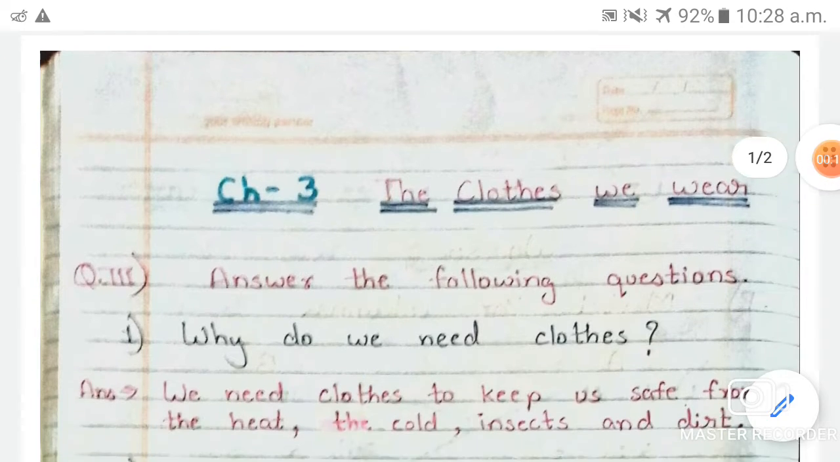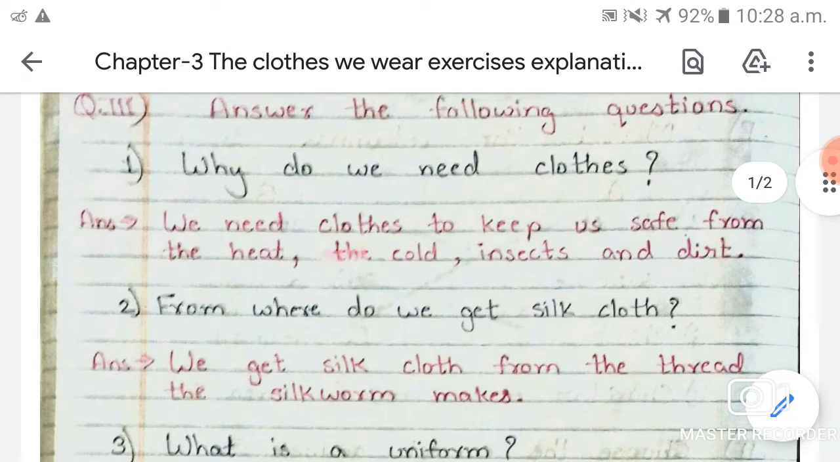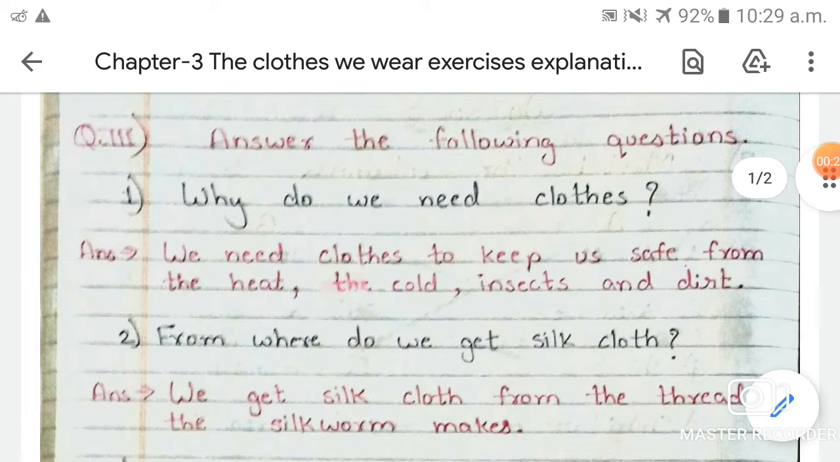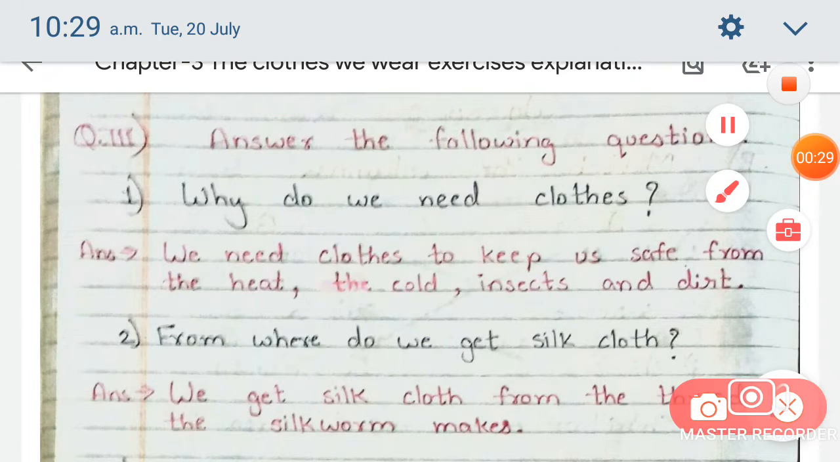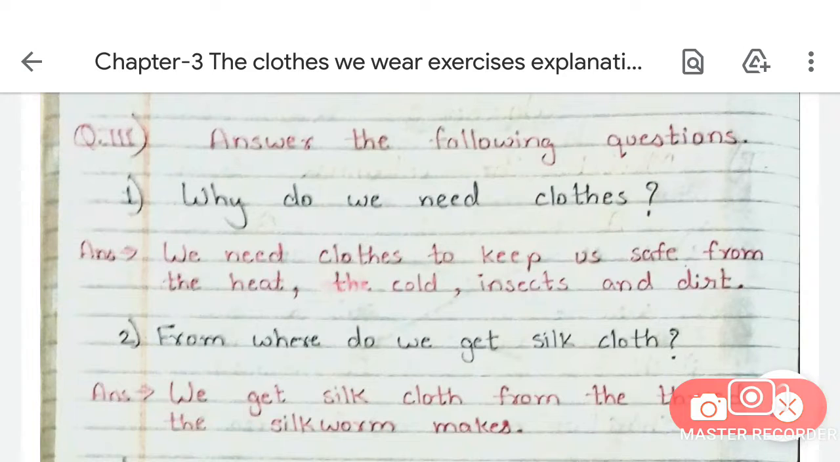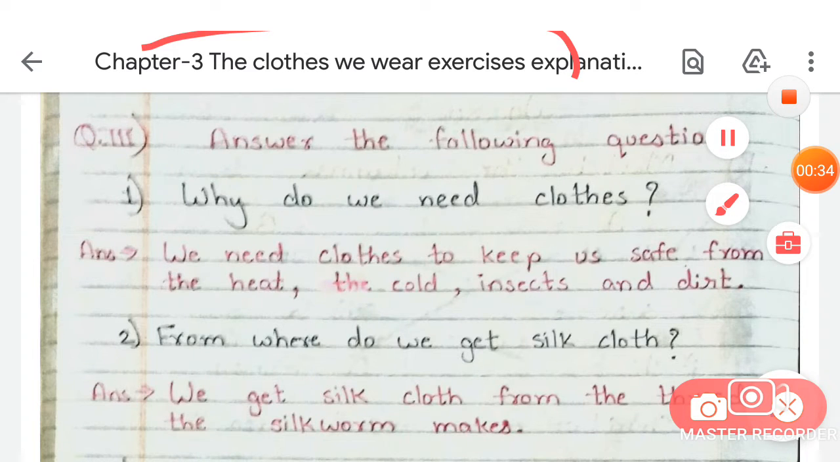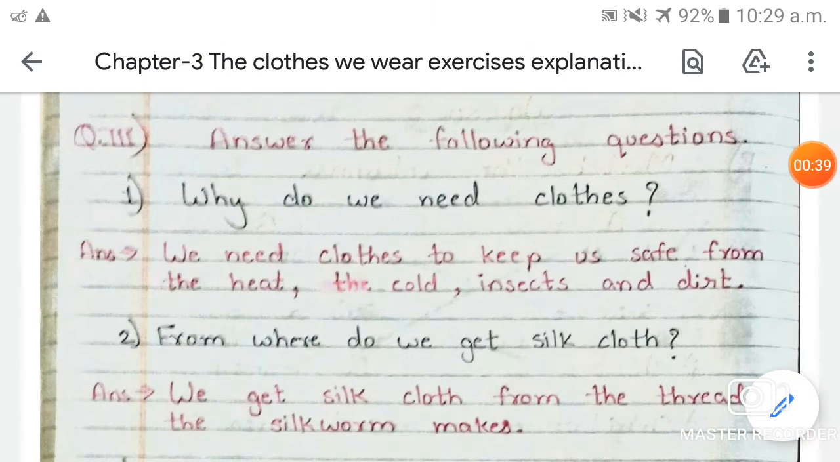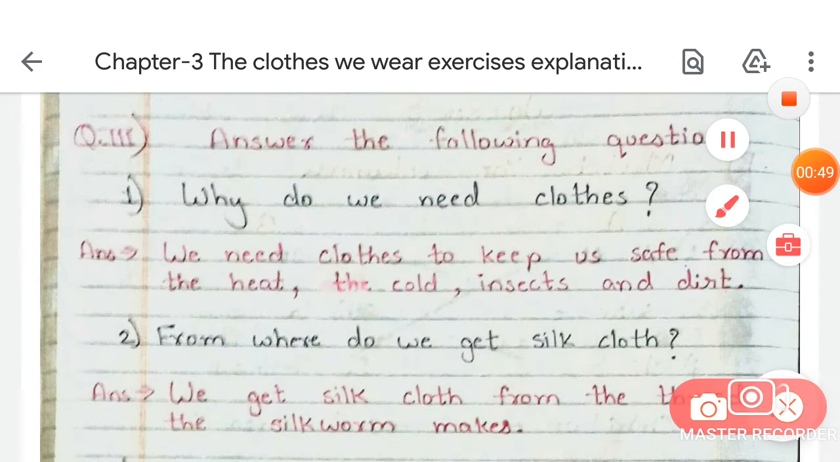This is your subject teacher of Social Studies, and in today's video we are going to go through the third exercise of chapter 3 from your Social Studies book. Our chapter name is The Clothes We Wear, and we are going to do the exercises of this chapter. As you all know, we had completed the first and second exercises in our previous classes, and in today's class we are going to complete the third exercise of this chapter.